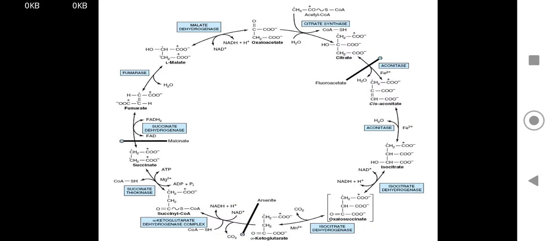Here in this picture, fluoroacetate acts on aconitase and inhibits it. Arsenite inhibits the alpha ketoglutarate dehydrogenase, and malonate inhibits the succinate dehydrogenase.